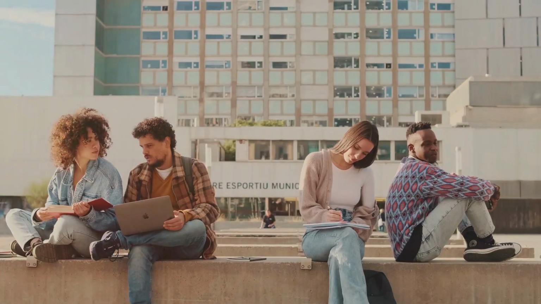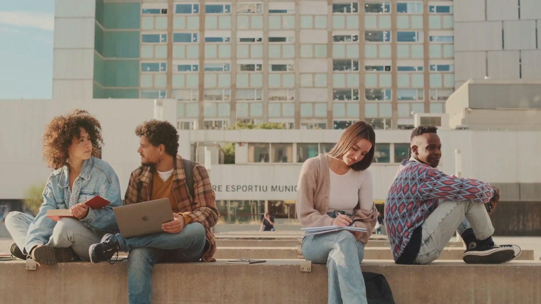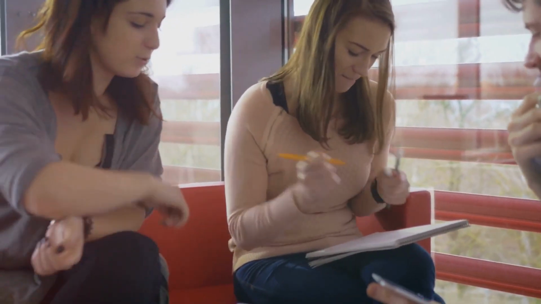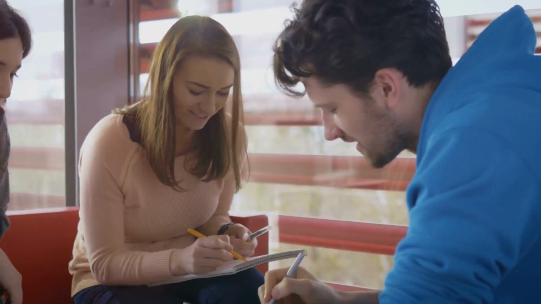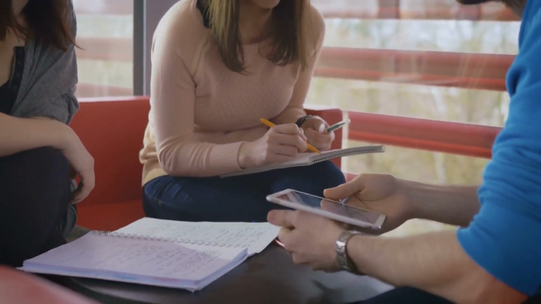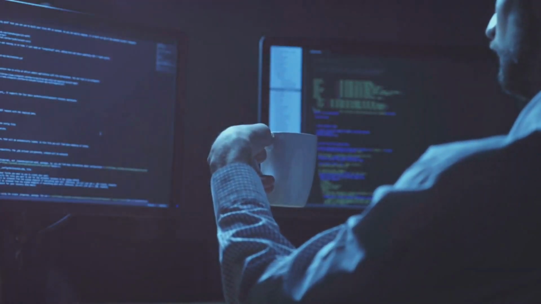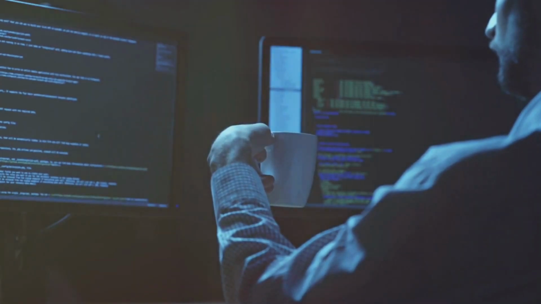Once we have our problem defined, it's time to brainstorm possible solutions. It's important to remember that there's often more than one way to solve a problem. Don't rush to find the perfect solution. Instead, explore different approaches and choose the one that best fits your needs and constraints. Next, we need to outline the steps to solve the problem. This is where we start to shape our algorithm. It's like putting together a puzzle.